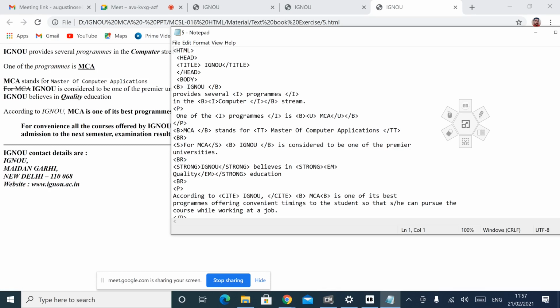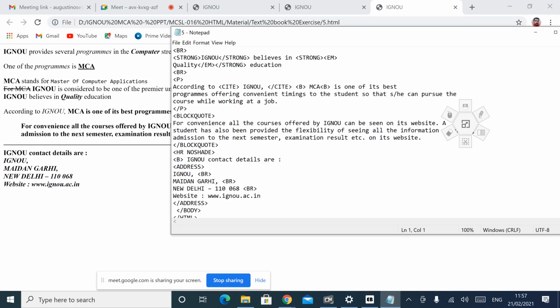IGNOU, this one. Here we use the address tag. Then blockquote. This is the blockquote part for convenience. All the courses offered, that is blockquote. We use this one, blockquote.